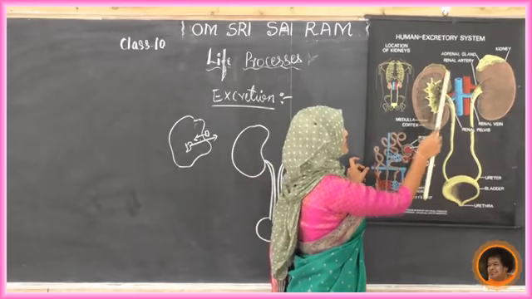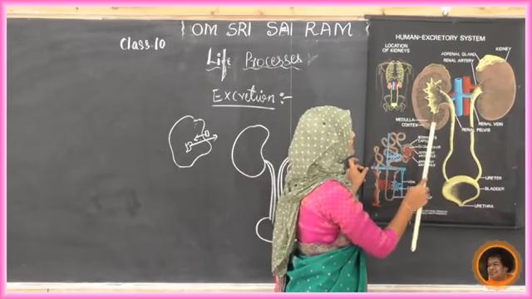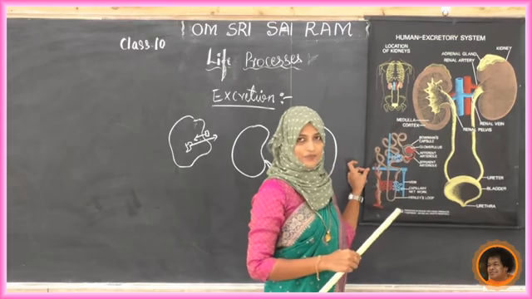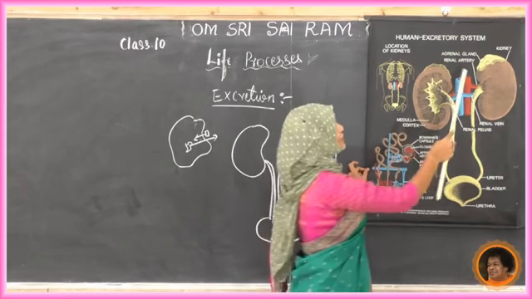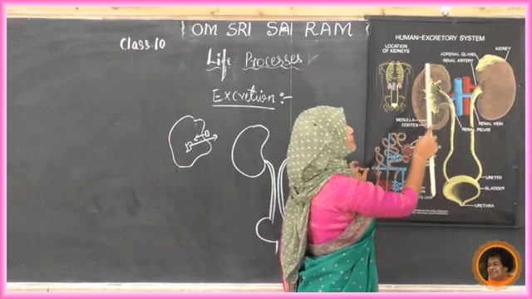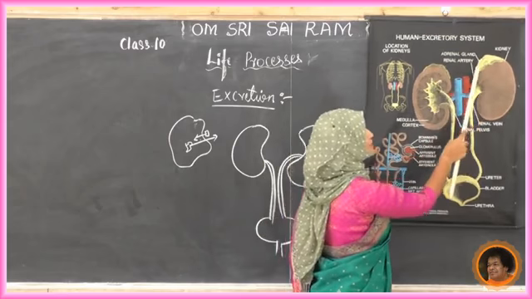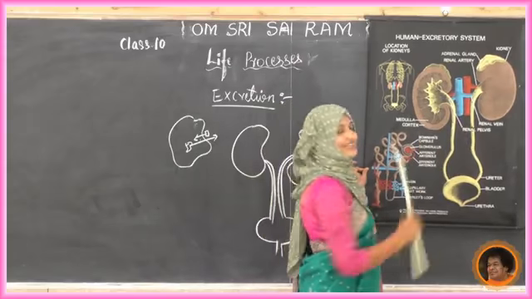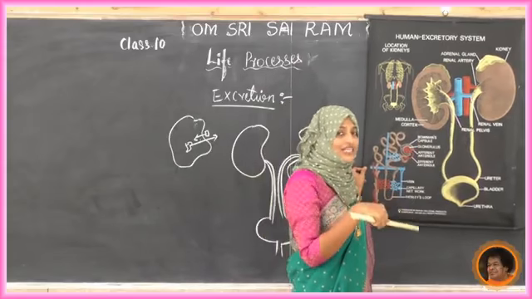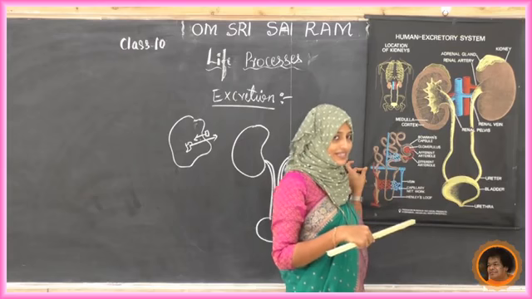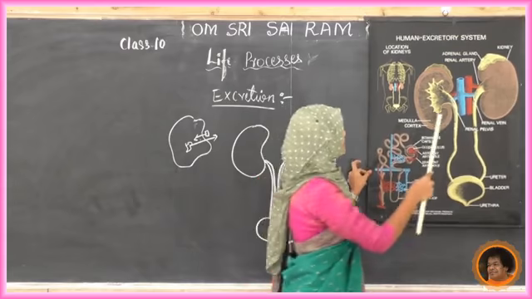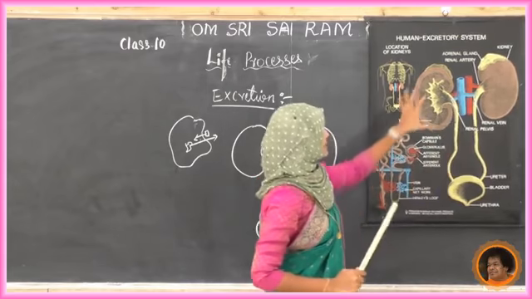Here, if you open it, we can see this part is the medulla and this part is the cortex. Just above our kidney there is one gland, attached to the kidney, the adrenal gland. But for excretion there is no role for that gland, so we are not going to study it here.